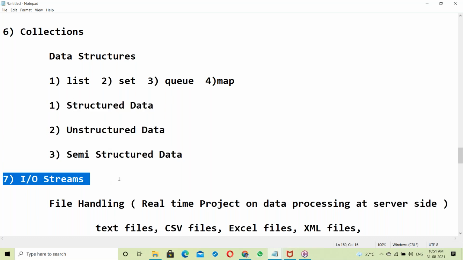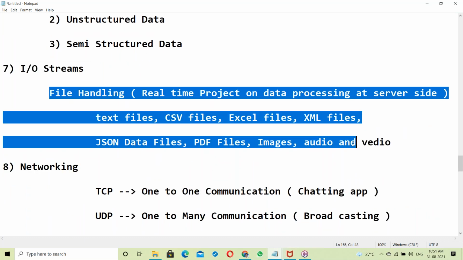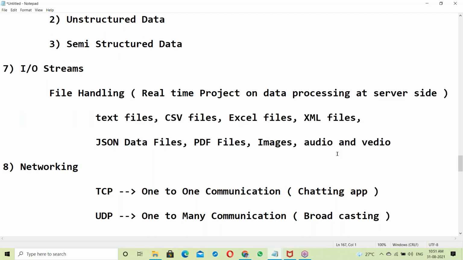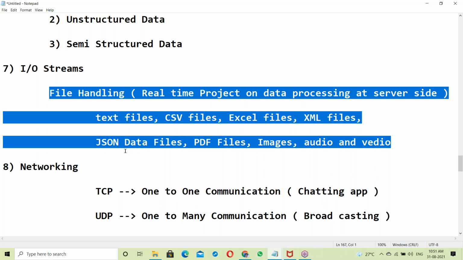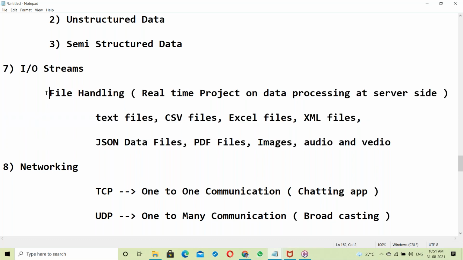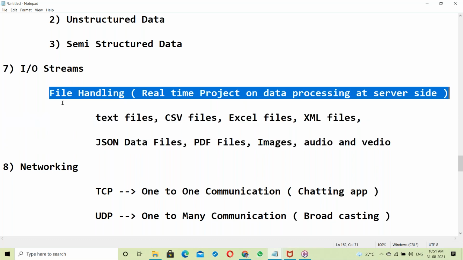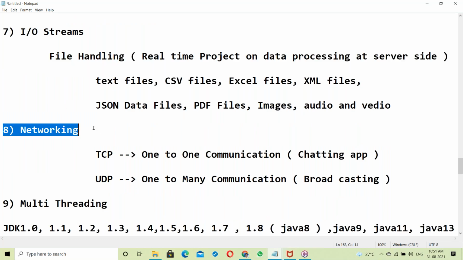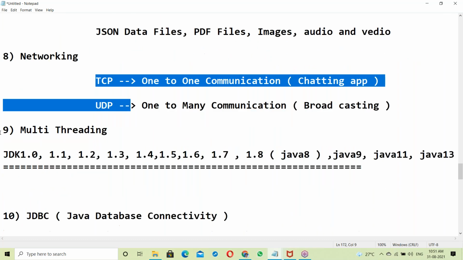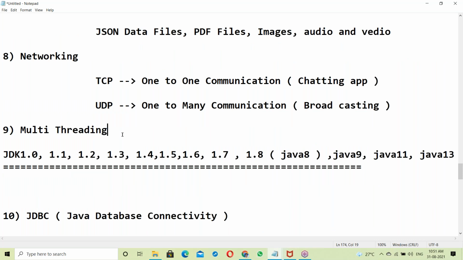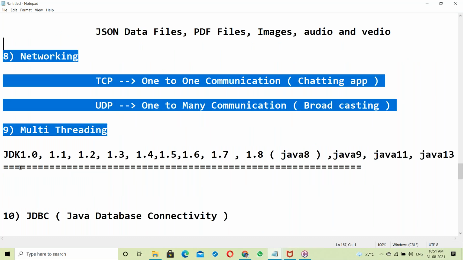Next, IO streams, which is nothing but file handling of different types of files: various kinds of files like text files, CSV files, Excel files, XML files, JSON data. In this area we'll discuss one real-time project. Next, networking, TCP and UDP applications. Next, multithreading basics. Okay, that's up to our syllabus.